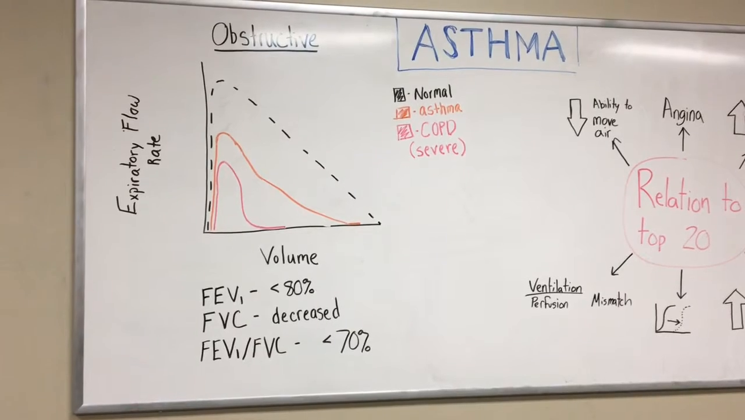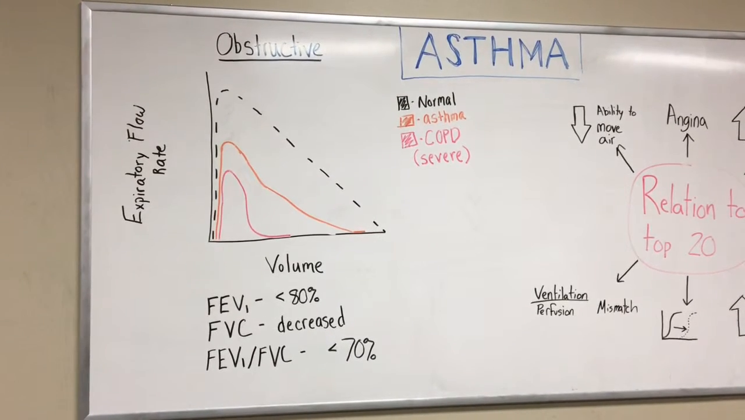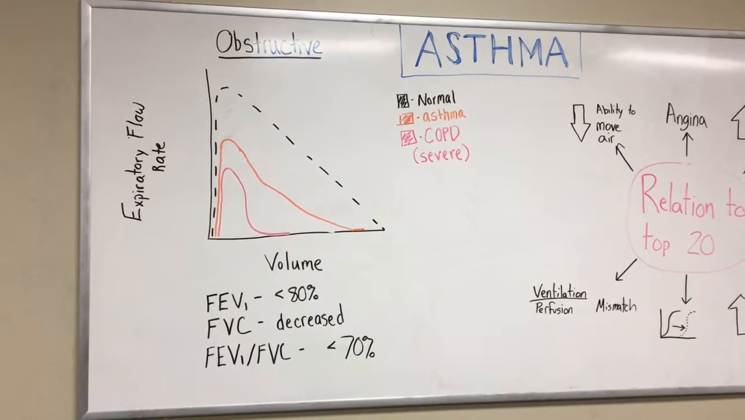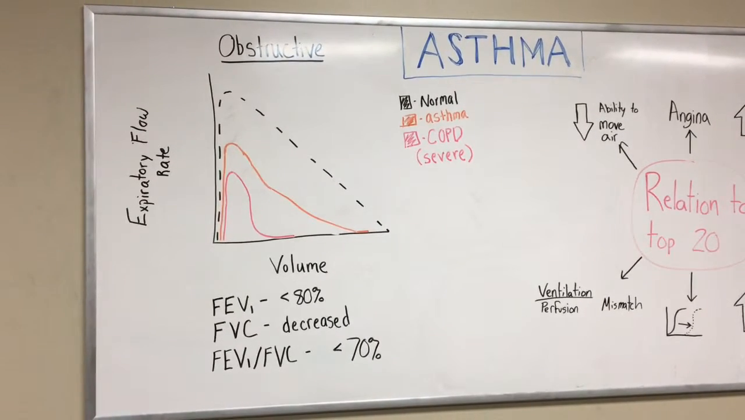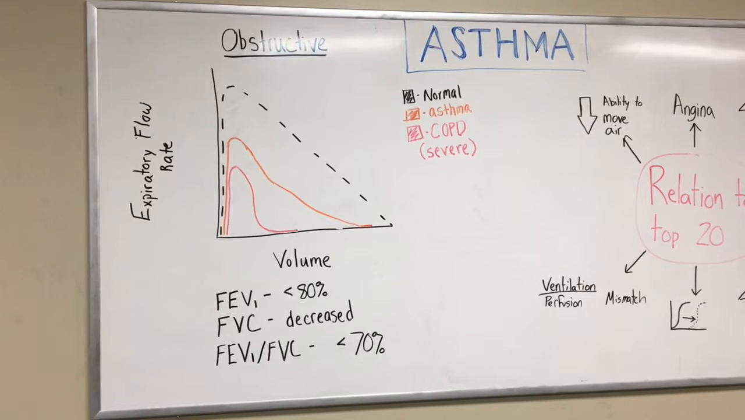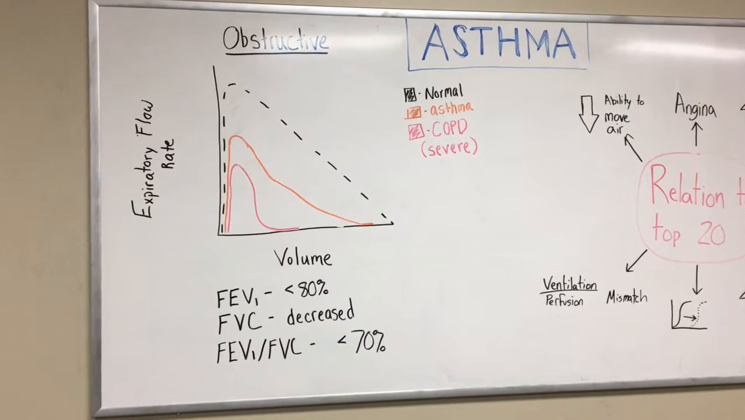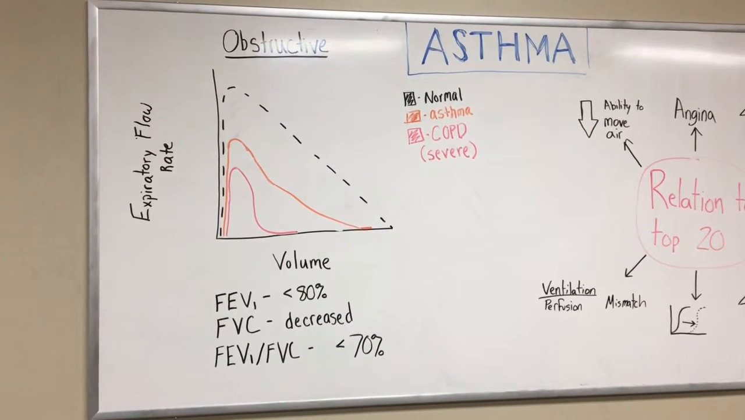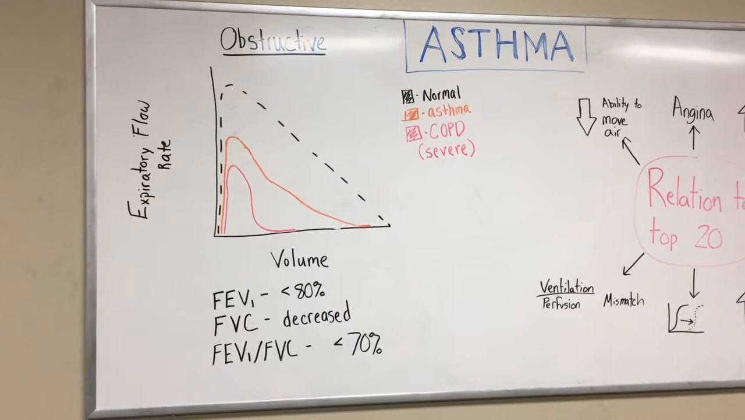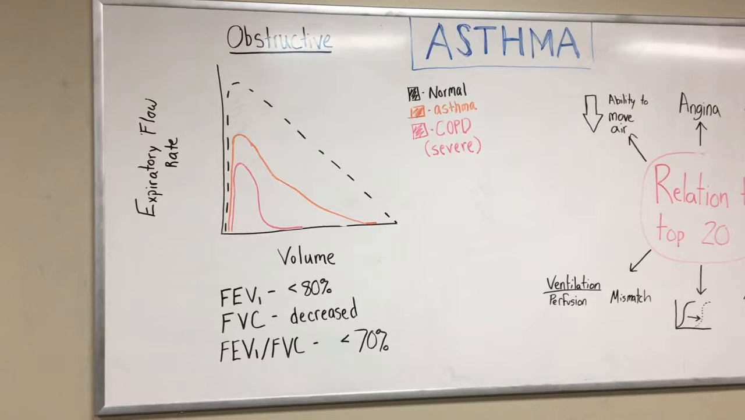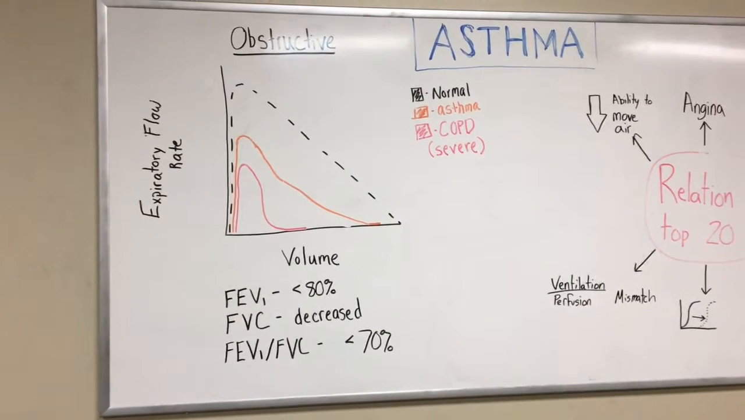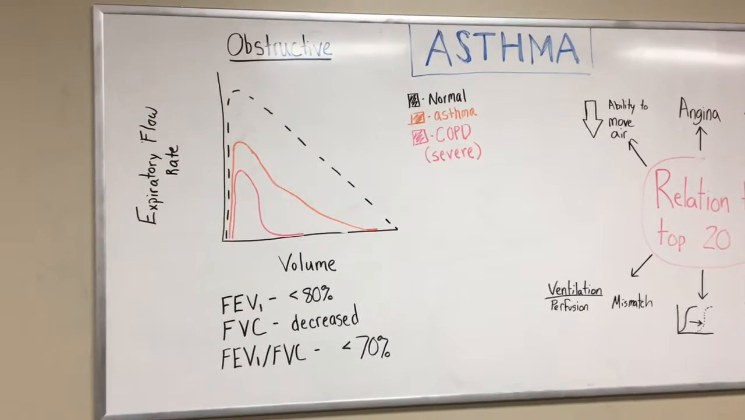So asthma is an obstructive disease, meaning that people with it have a decrease in the flow rate at which the air is inspired or expired. But people with asthma have trouble getting air out, so they have difficulties with expiration. If they are not exposed to a trigger or not in a flare, they could have a normal pulmonary function test, and then it would look like the one in the black. But that's only if their asthma is controlled.